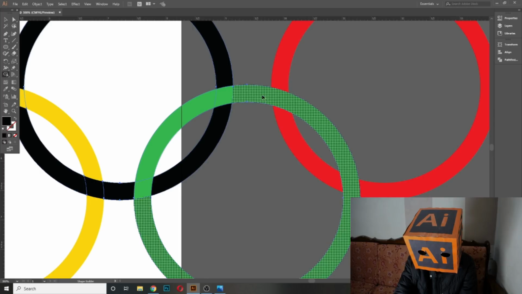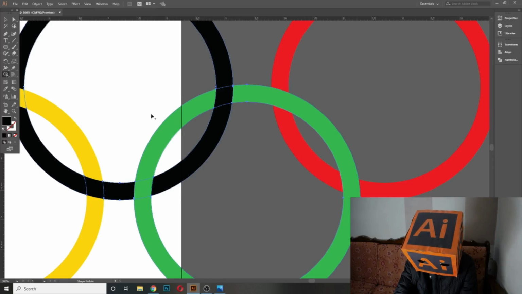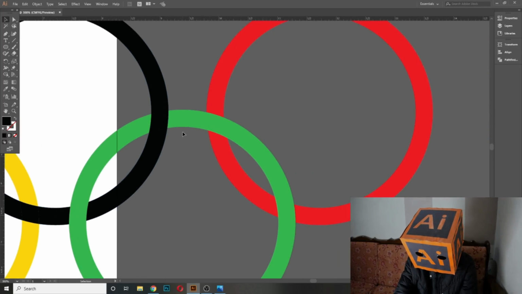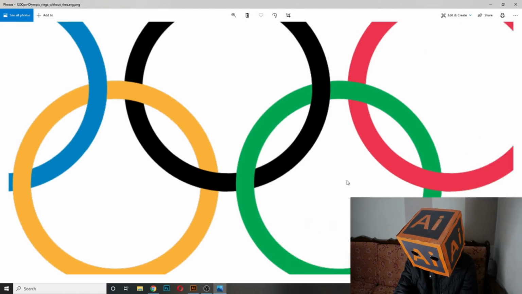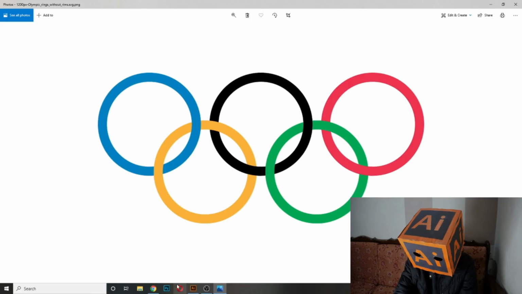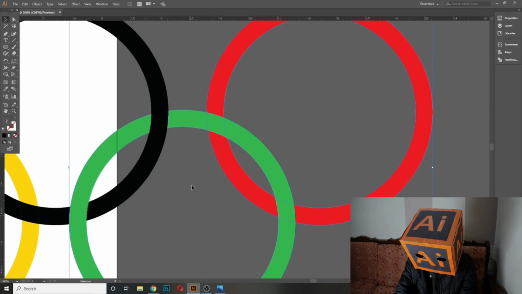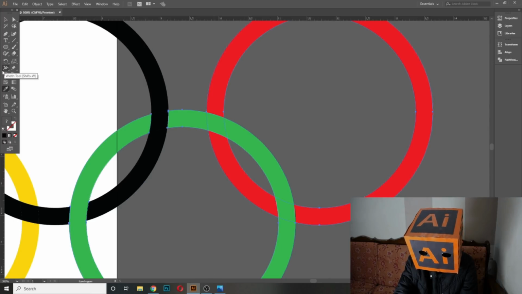Select these two, select the shape builder tool, and then click here. Now it has been converted to black already. Now here red is on top of the green. Select these two, select the shape builder tool, cut this.